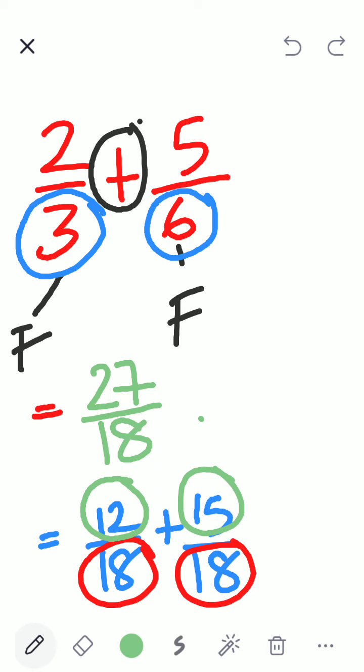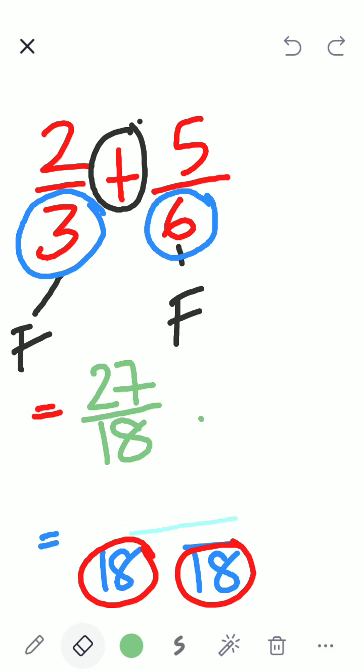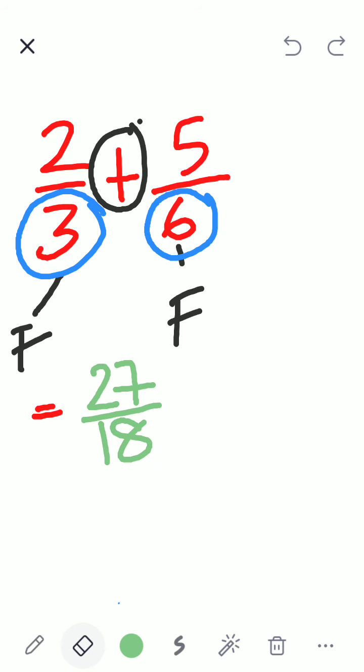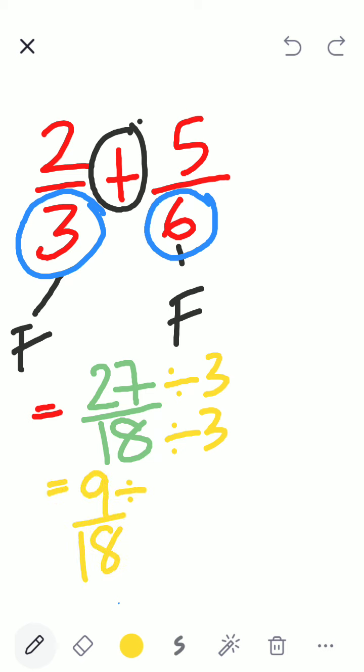And now again you are observing and again you are seeing 27 divided by 18. If you want to simplify, what will you do? You will take a common factor. Divide by 3, divide by 3. You will get 9 by 18. Again, what will you do? You will divide by 9. You will get 1 by 2. So this is the answer.